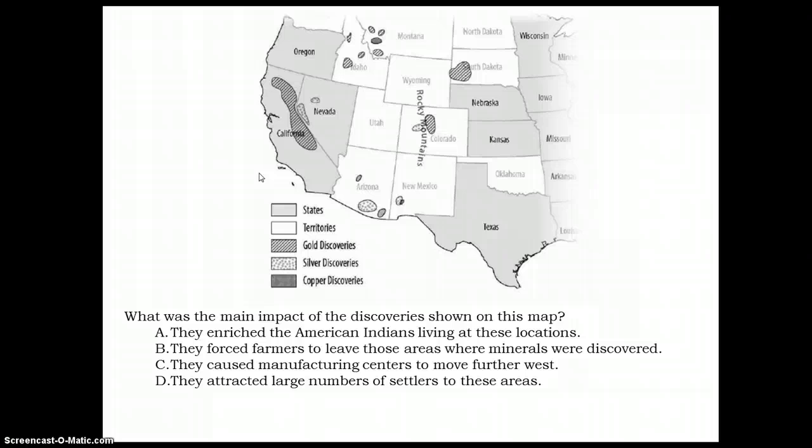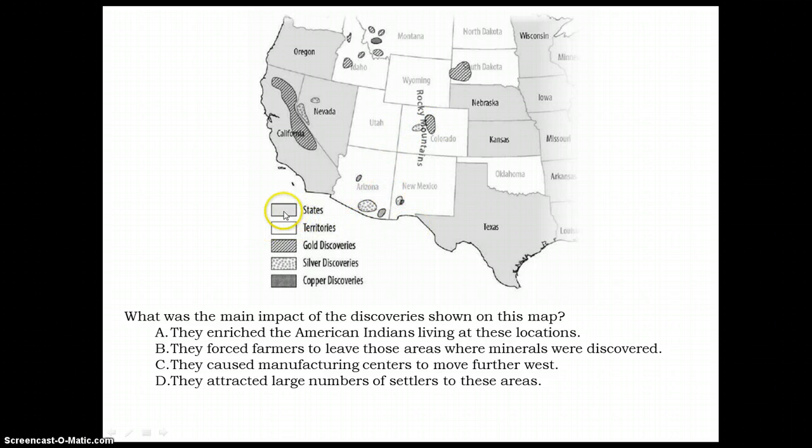Now, this next one requires that I read this map in order to answer the question. What was the main impact of the discoveries shown on this map? Now, so the things that are discoveries are gold, silver, and copper, according to the map. And the gold, silver, and copper are in places like what becomes South Dakota, the Rocky Mountains in Colorado, Arizona.